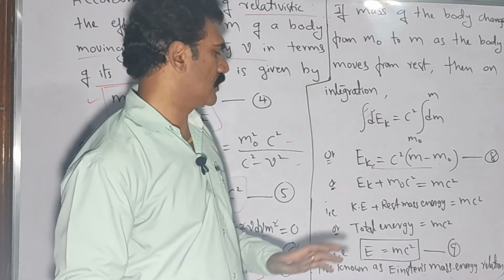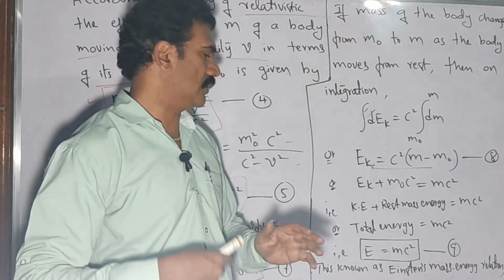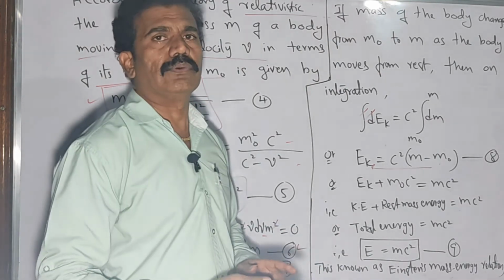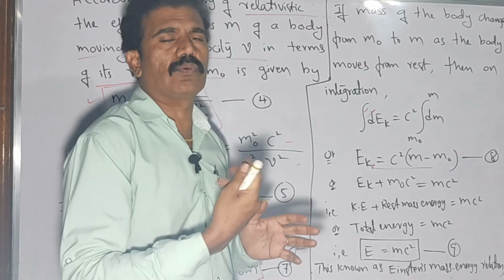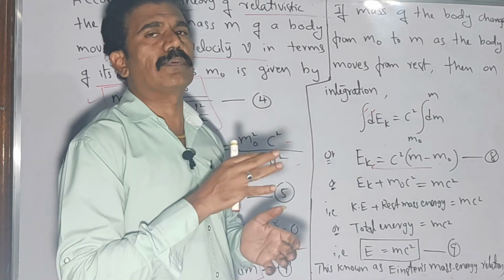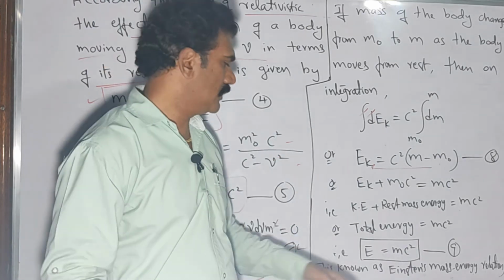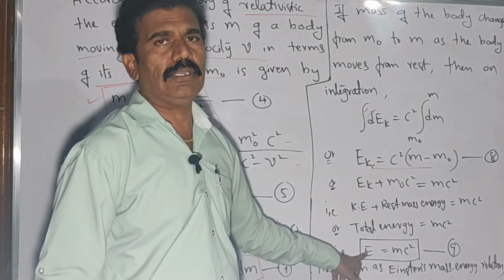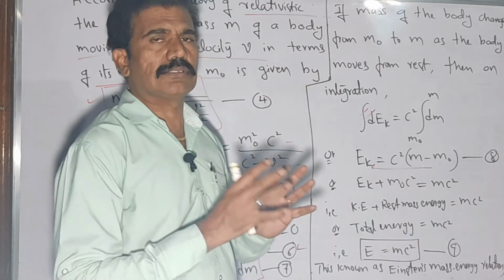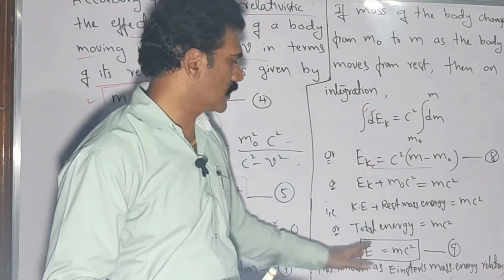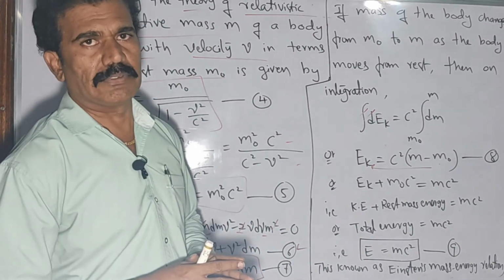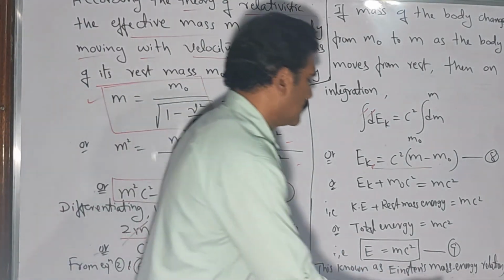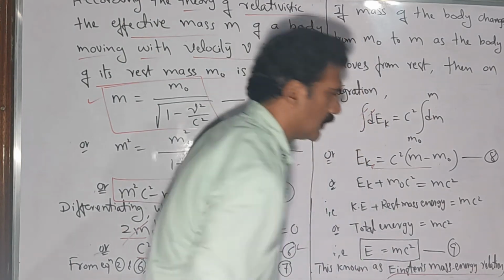So that is the relation for a body of mass m. Even if you consider, according to the theory of relativity, that mass may be a variable quantity, its corresponding energy will be considered as the total energy E. Then we can consider this well-known equation, E equals mc squared, derived by Einstein from the relativistic concept. Hence it is called Einstein's mass-energy relation.